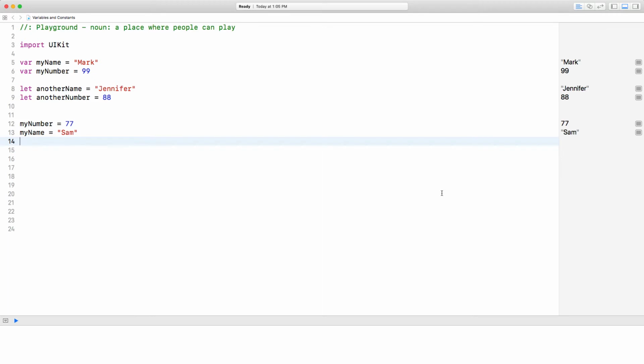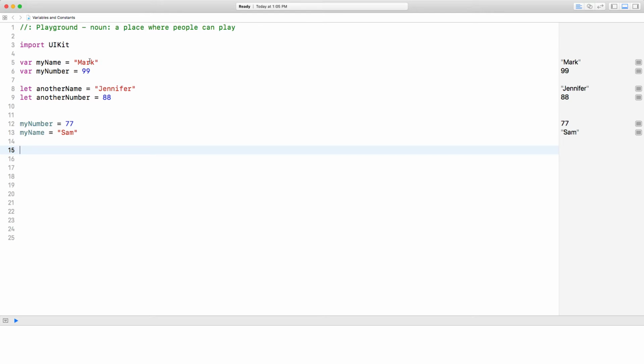Hi, today we're going to be talking about inferencing, type annotation, and safety. So this is the file from our previous video, and I wanted to mention that Swift is actually a very safe language in that every single variable that is created has to have a specific type. Now you're saying, well, that's not the case because we created var my name and we gave it a value of a string of mark, but we didn't actually say it was a string.